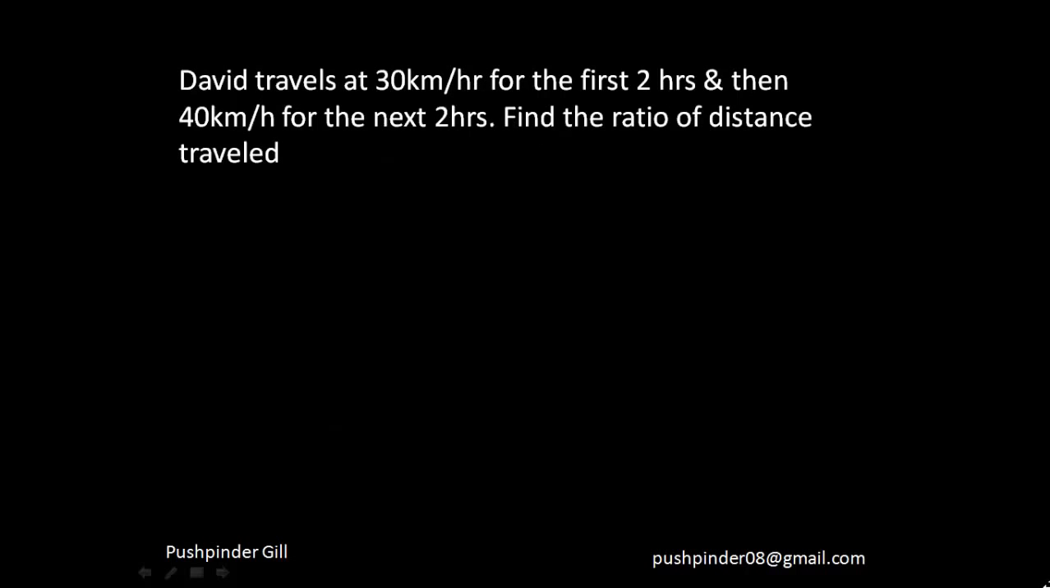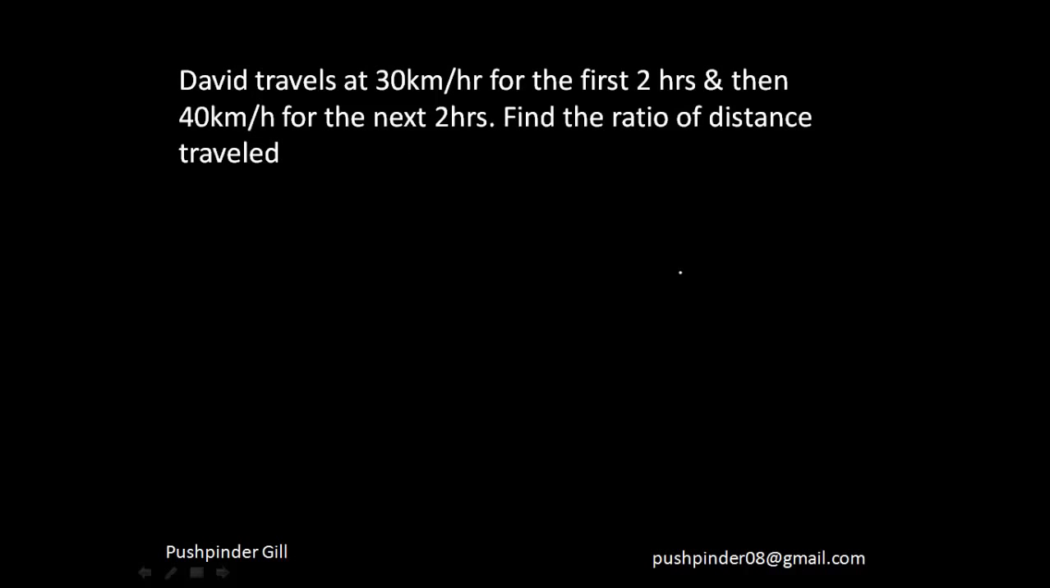Fine. So let's move forward. Now let's see some questions over here. Now let me read this question out for you. David travels at 30 km per hour for the first 2 hours and then 40 km per hour for the next 2 hours. Calculate the ratio of the distance.